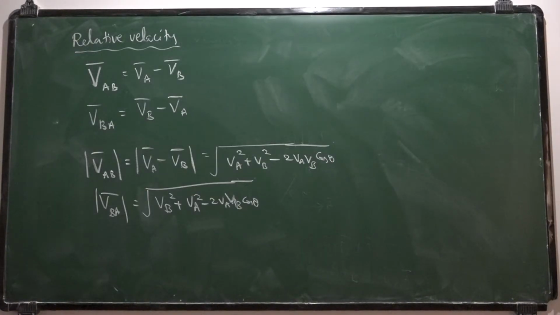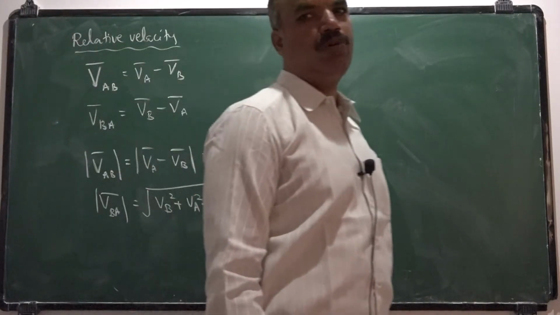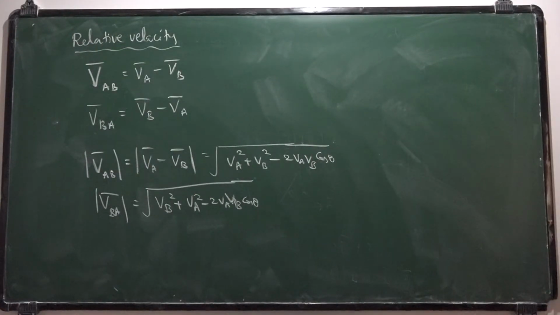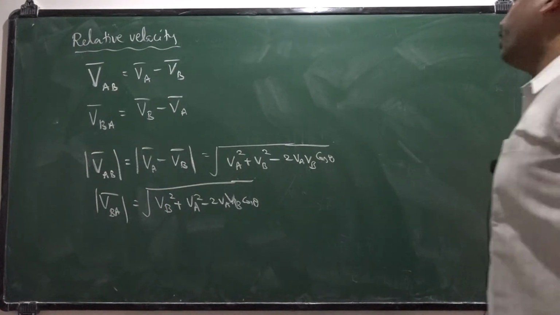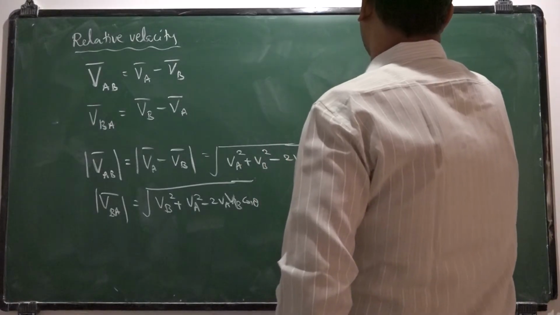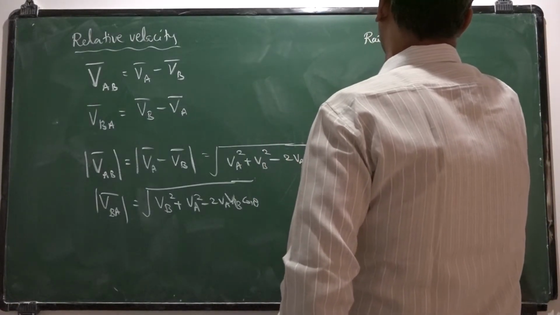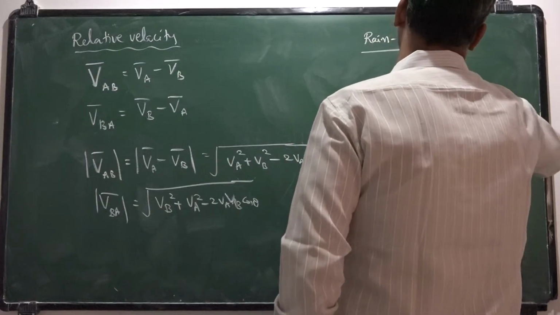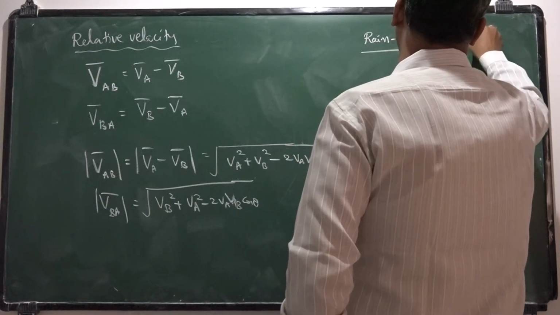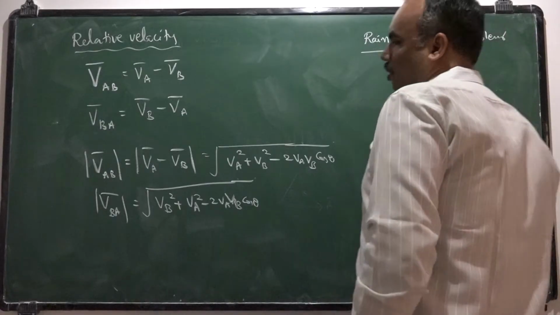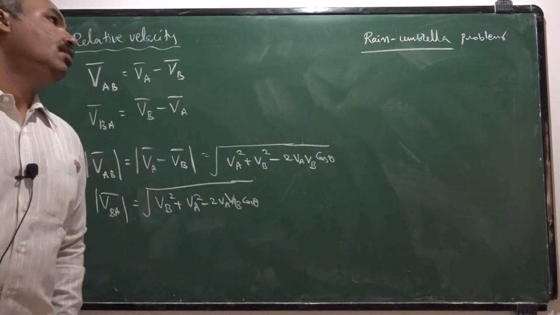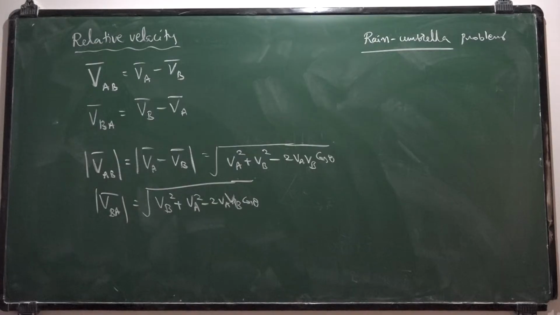Especially we solved rain and umbrella problems, river boat problems. In those problems, we observed the concept of relative velocity. For example, let me explain a rain and umbrella problem here. In the rain and umbrella problem, in which direction should a person hold his umbrella to protect himself from vertically falling rain?